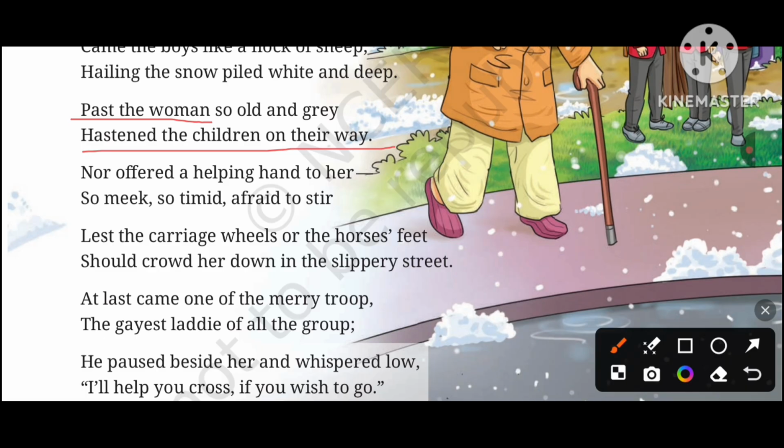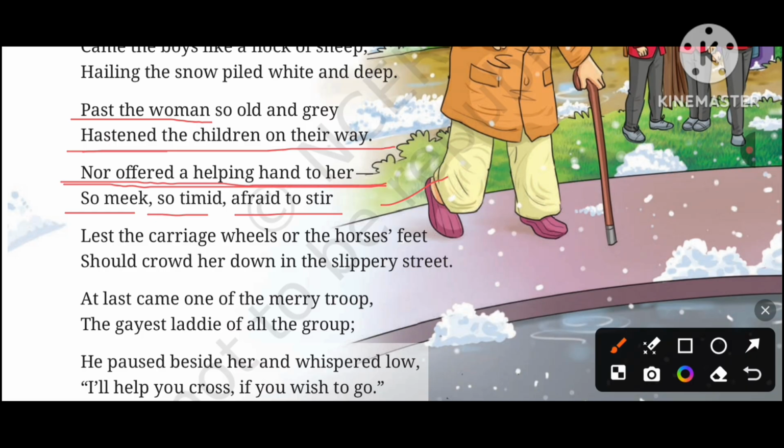So we can say the boys were going by the side of the woman, by the side of the old lady who was in her grey hair. They hastened, they quickly passed, they quickly went on their way, nor offered a helping hand to her, so meek, so timid, afraid to stir. Stir means move. Here we can say to step ahead, to step forward.